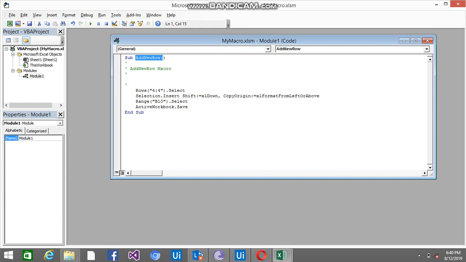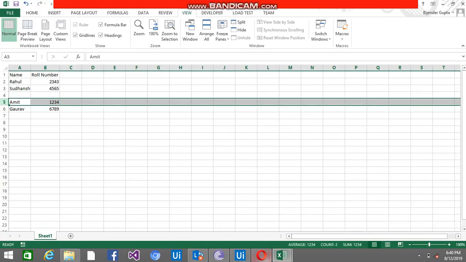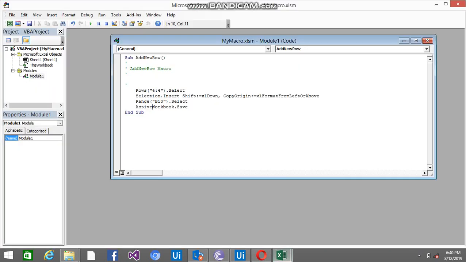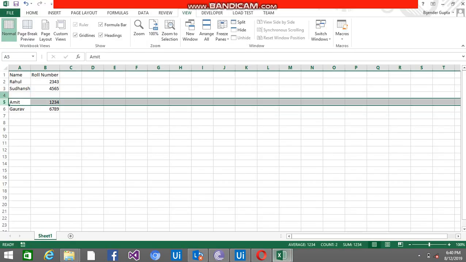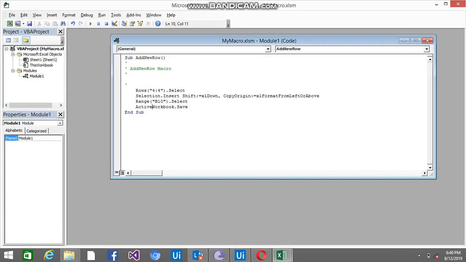And the steps that I did: row 44 gets selected, then we have inserted one row, and now the range B10 is selected, and then we are clicking the save button. So you can see 44 has been selected, and then I'm inserting the row. So the macro has created the code for this.